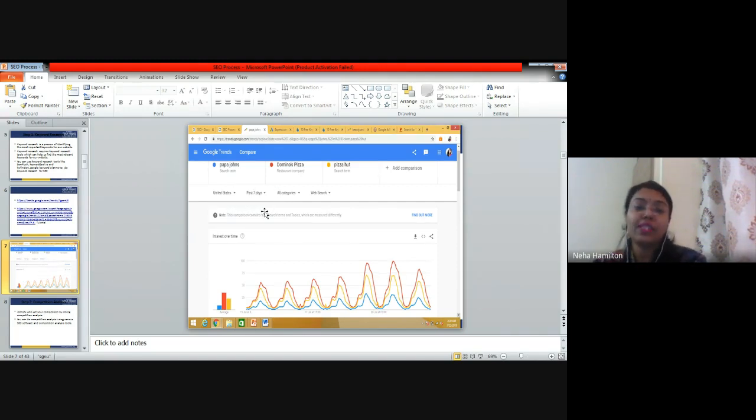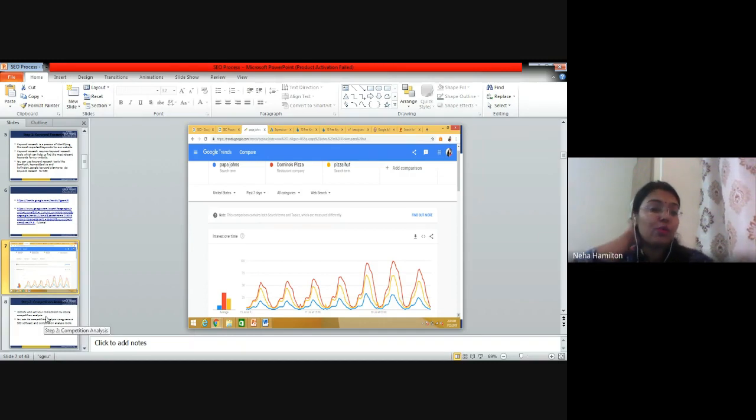For example, the country is United States; you can select India also, and then there are different categories through which you find the most trending keywords in the market. Why do you find the most trending keywords? Because you want to know what people are searching for, and accordingly you design your ads, write blogs, and add keywords in your particular blog or article, right?